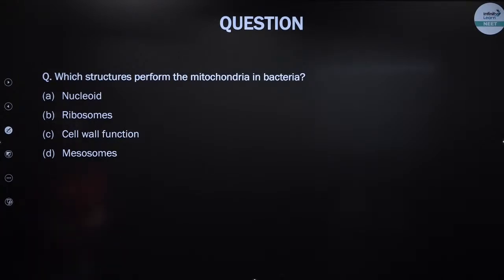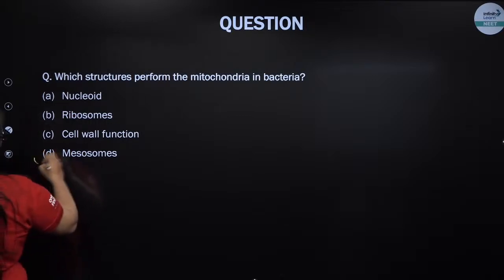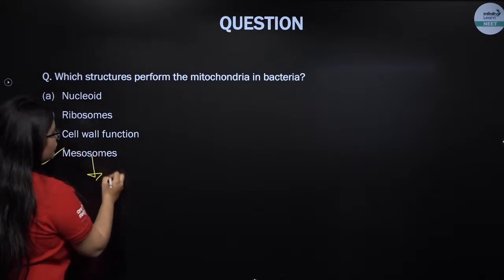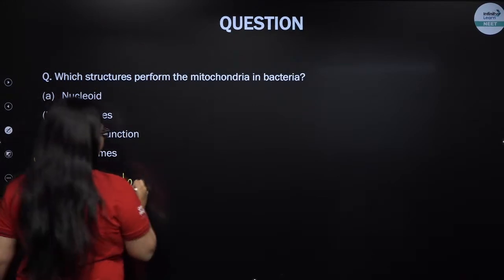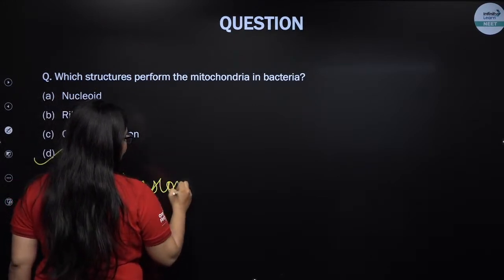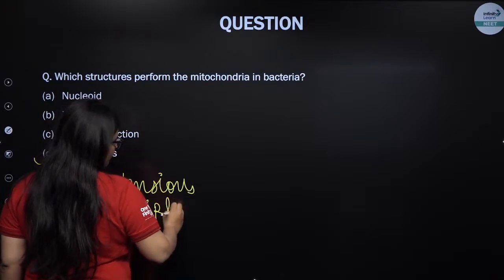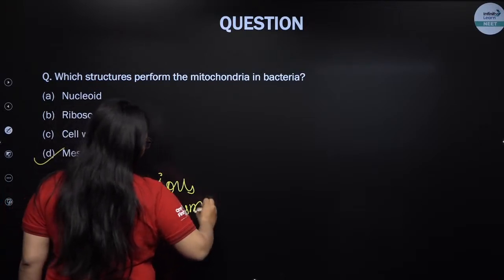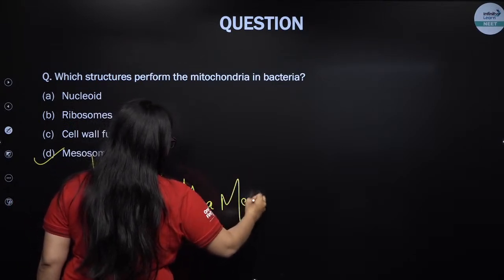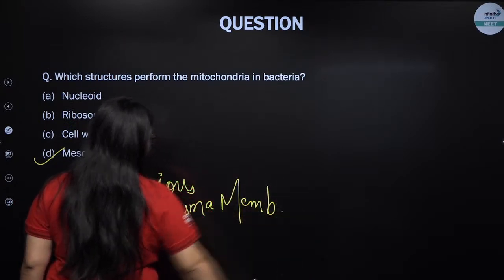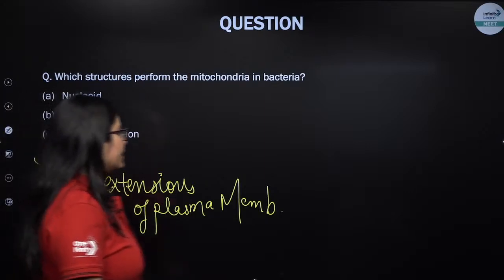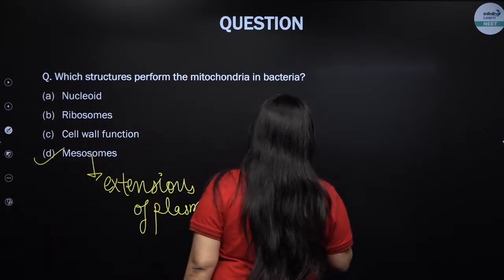That's absolutely correct. The answer is mesosome. So mesosomes are the extensions of plasma membrane in prokaryotes like bacteria.